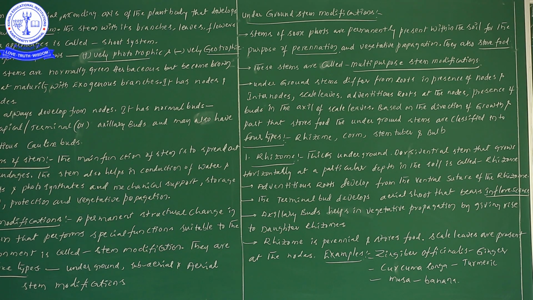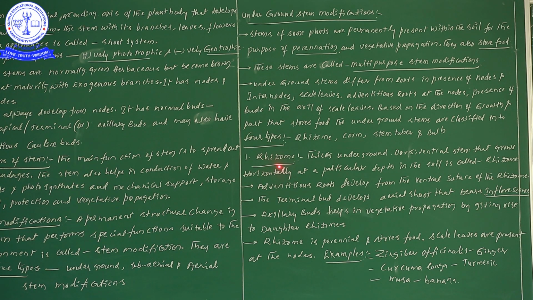Likewise in rhizome, a thick underground dorsiventral stem is present, where the dorsal side and ventral side can be differentiated. And that stem grows horizontally at a particular depth in the soil.